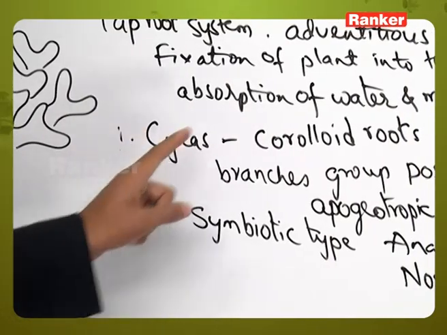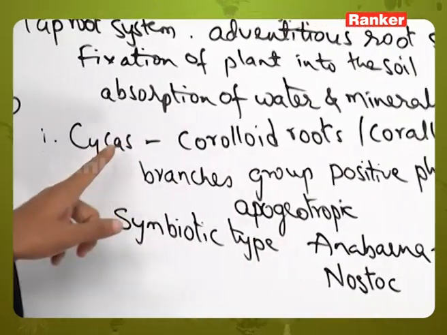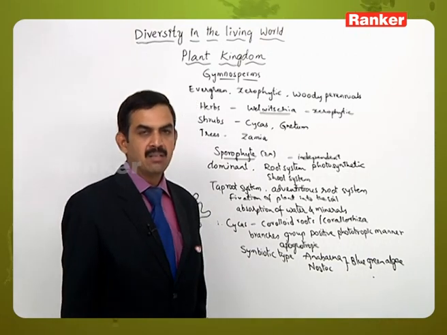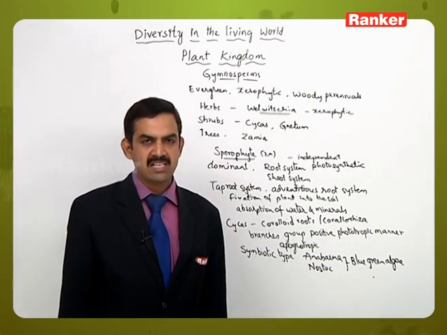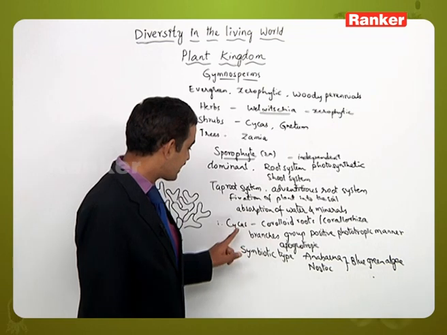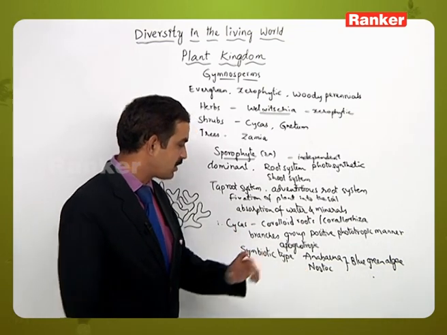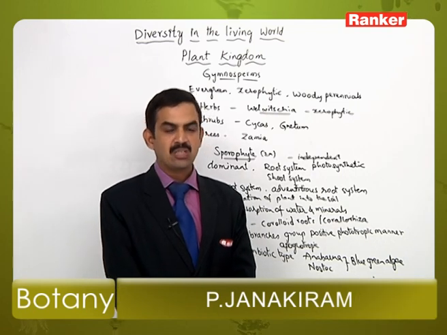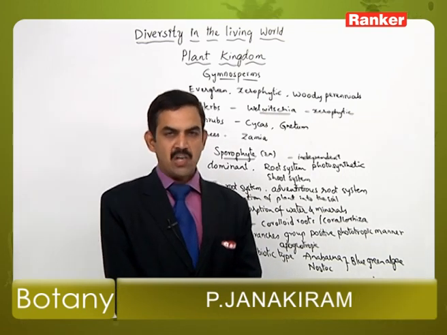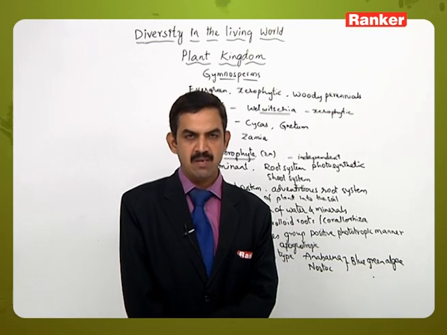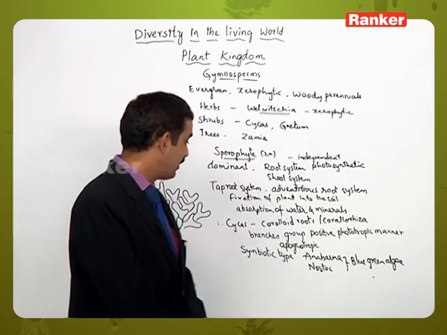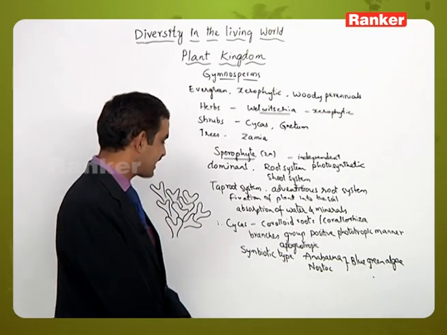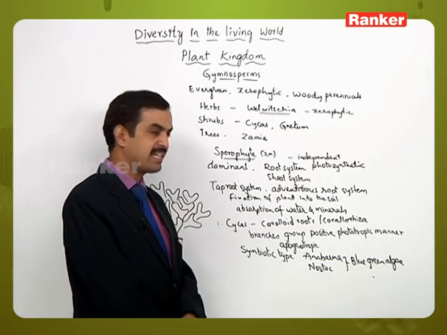That available form of nitrogen is provided to the Cycas plant. That is, because of the association with Anabaena and Nostoc, the Cycas plant gets benefited by acquiring nitrogen in the available form. But at the same time, the Cycas plant also provides shelter to the Anabaena and Nostoc, and also food materials. So that is how both the organisms in the symbiotic association are benefited by this association. So this is an example of a symbiotic type of association in the coralloid roots of Cycas plant.